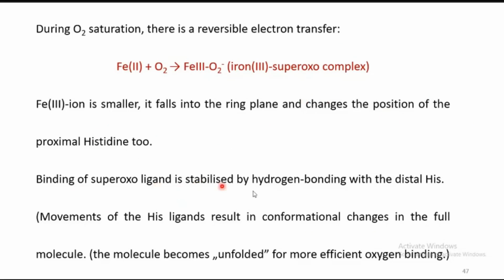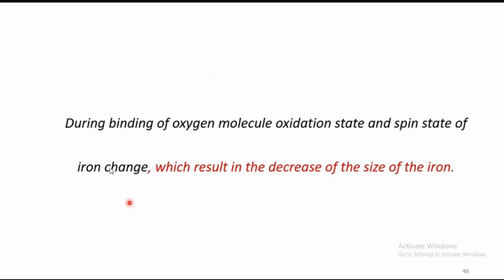The binding of superoxide is stabilized by hydrogen bonding interaction with the distal histidine. We have already seen the role the distal histidine plays, as well as how it is useful in bringing the O2 to a bent mode. During binding of the oxygen molecule, the oxidation state and spin state of iron change, which results in a decrease of iron size. We have already seen that when the spin state changes, the size decreases.